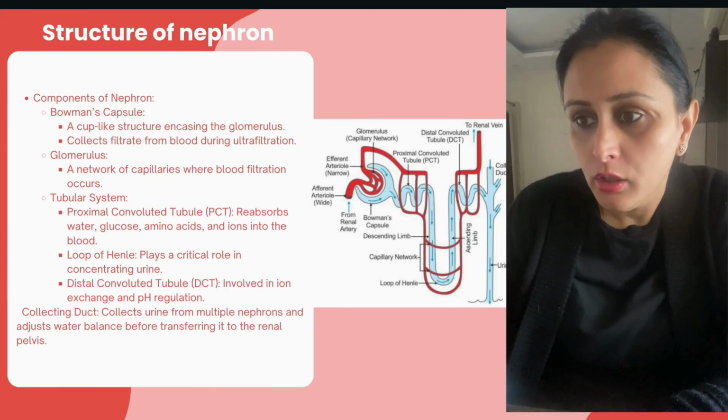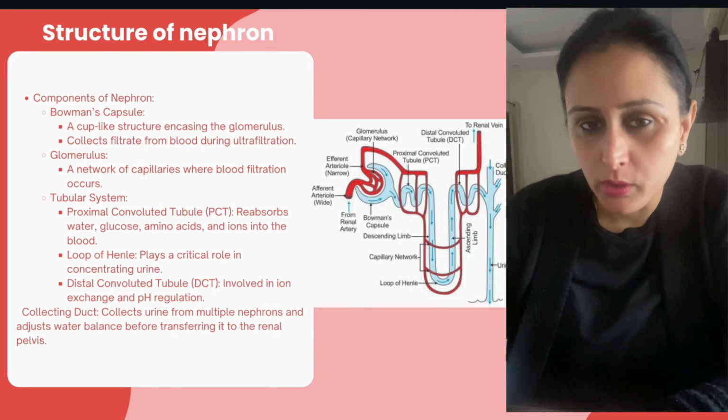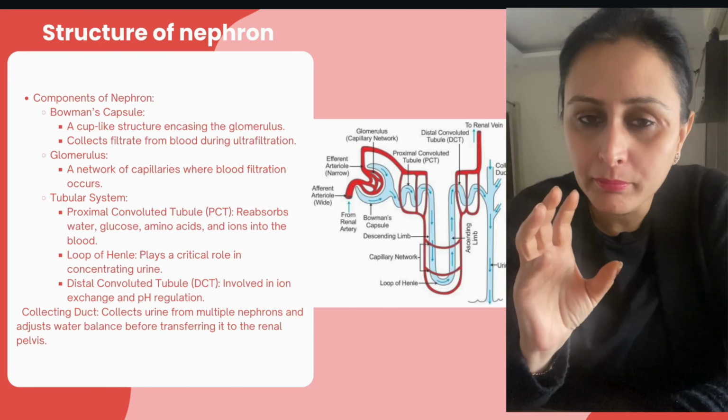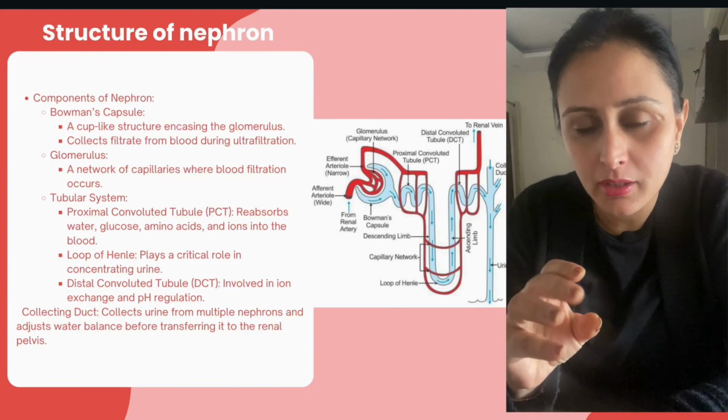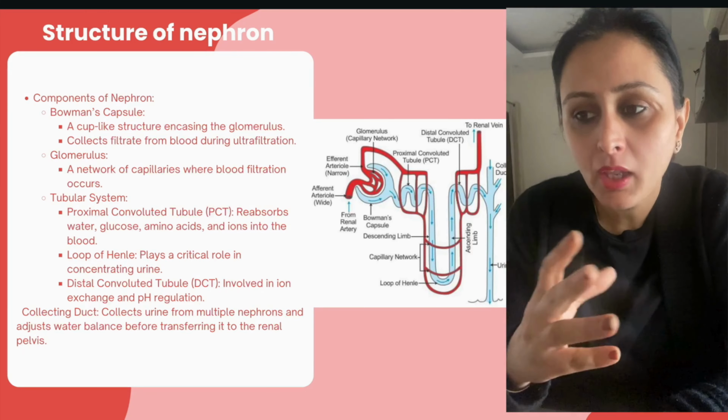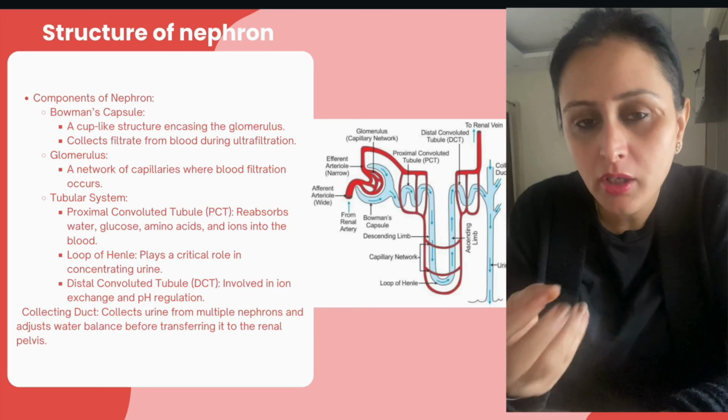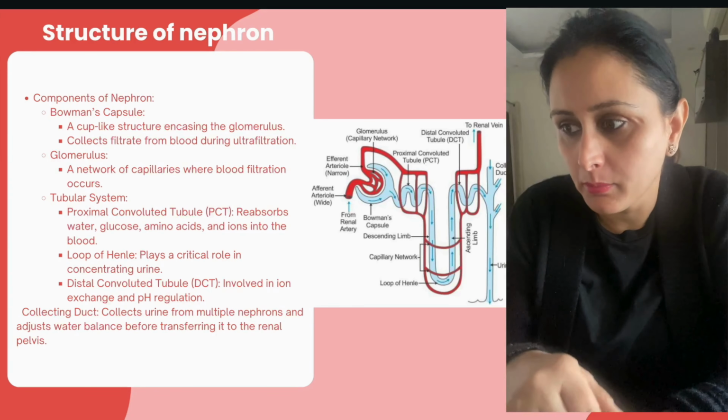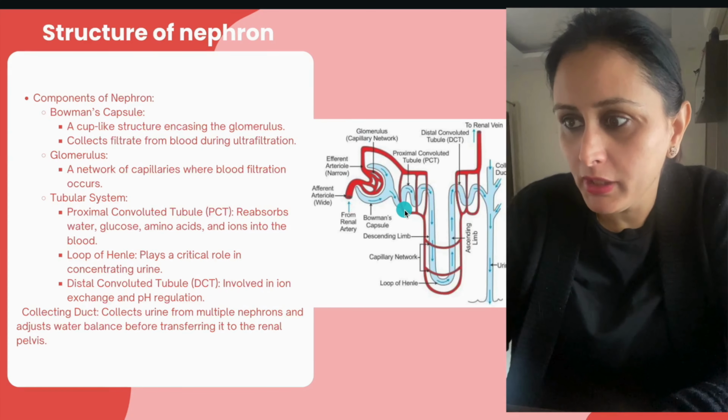Moving on to the structure of nephron, we have just talked about कि millions of nephrons are present inside each kidney. अब ये nephron का first of all the structure, फिर then we'll talk about the mechanism. Now just look at the diagram over here.